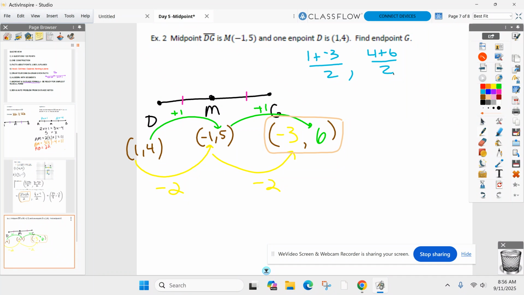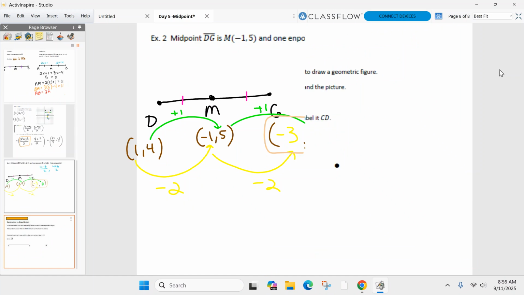Questions? Skip method. Find the other one. Sam. Never mind. Go ahead. What do you got? No, I figured it out. Okay. Anybody else? All right. This will be on the quiz tomorrow, midpoint. Any issues? Because now we're going to go tackle our compasses and straight edges. You sure? No questions? Midpoint on the quiz tomorrow. It'll show up somehow. All right, kids. Here we go.